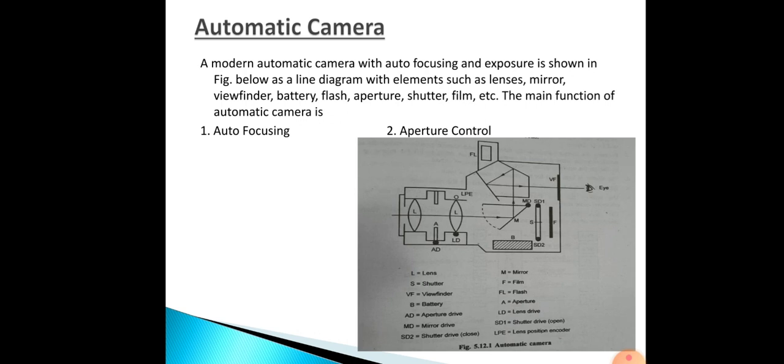So how will it work? First, read the shutter button position. Then take input from the metering sensor. Then it will translate into the appropriate shutter speed. Then the second position of the shutter button. Then a signal will be issued to the mirror drive. Then the signal to the shutter drive will open it for the calculated time. Then supply output signal to close the shutter. Then the film will be sent to the drive motor. So like this, your picture will be clicked by the automatic camera.